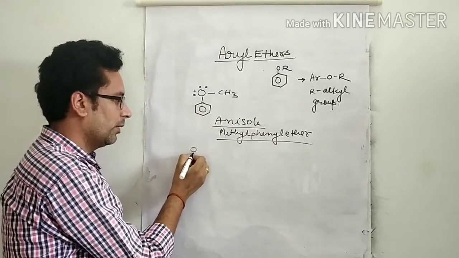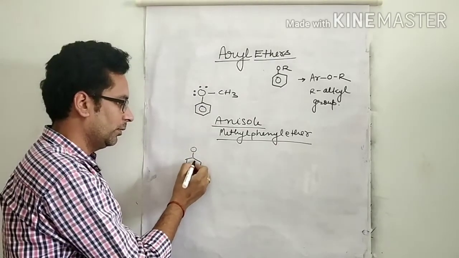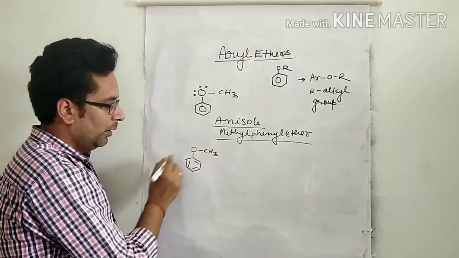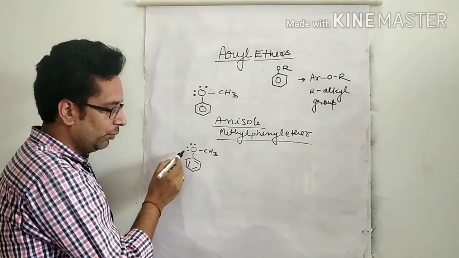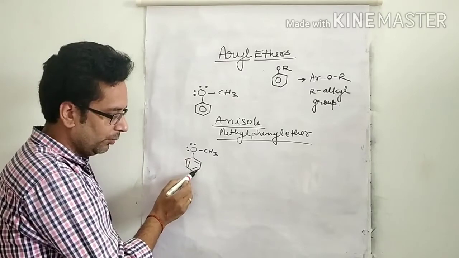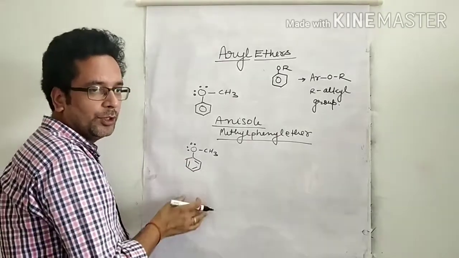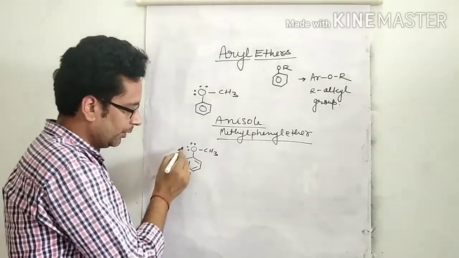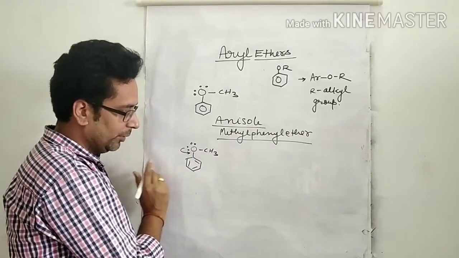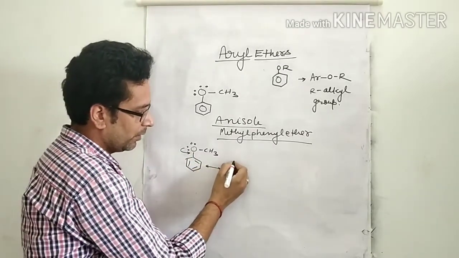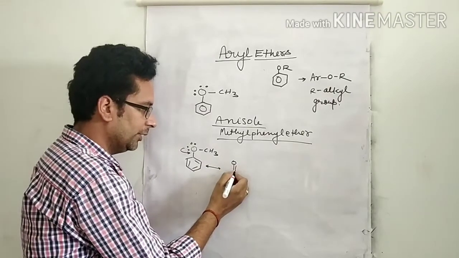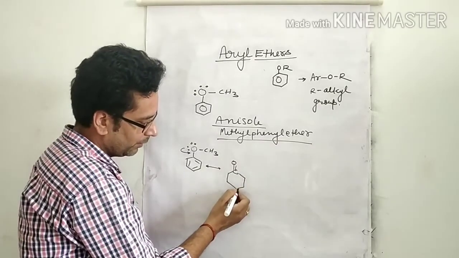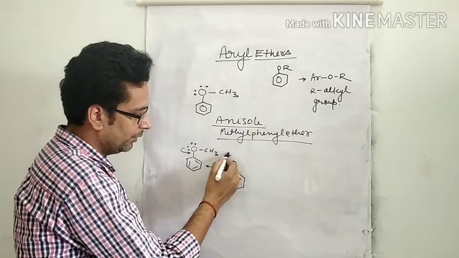So look here, this lone pair of electrons, single bond, double bond, single bond, double bond, single bond, double bond, single bond, means conjugation with the benzene ring. It means it shows resonating structures. This lone pair of electrons shifts towards the carbon, so between carbon and oxygen there is double bond character, and oxygen contains a positive charge.